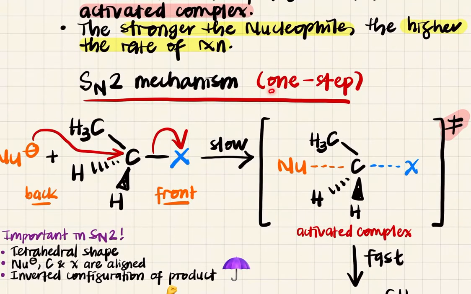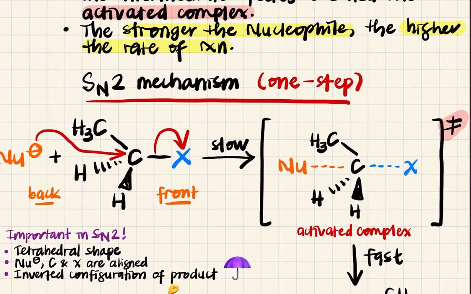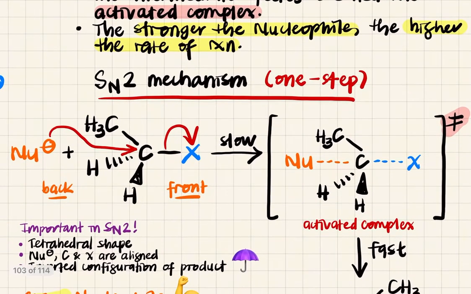SN2 is a one-step reaction. Okay. Dia terbalik lah. Tu ni bukannya maksudnya step ya. Tu ni maksudnya berapa molekul yang involved in your rate determining step. Okay. So dia ada satu step je terus. Okay. Apakah step itu? Stepnya adalah, okay, nucleophile awak.